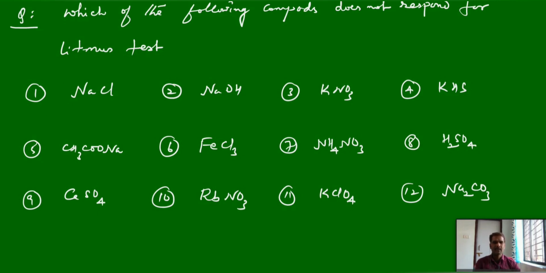Now you check here. Now tell me, first one, NaCl. Will it give a response? No response towards the litmus test. Sodium hydroxide, yes, which can convert red to blue. KNO3, will it respond?